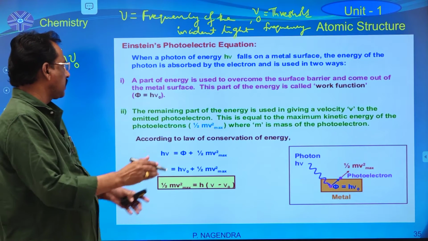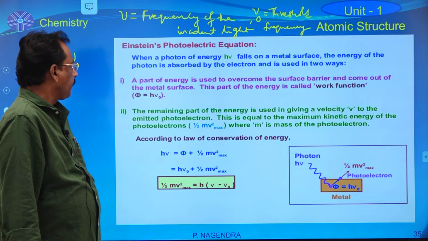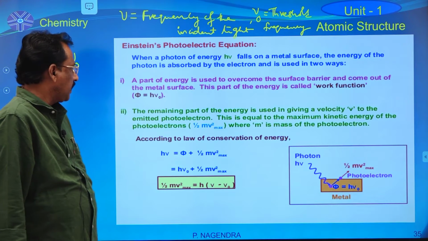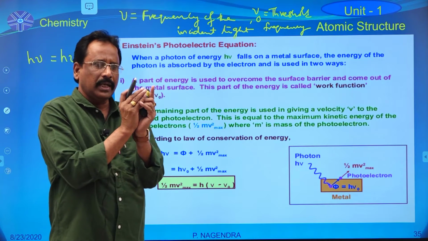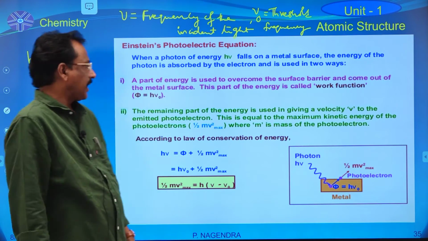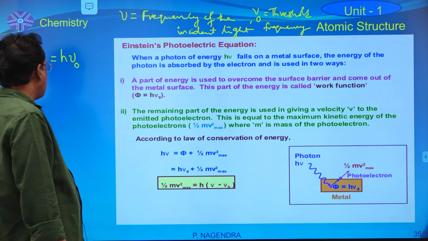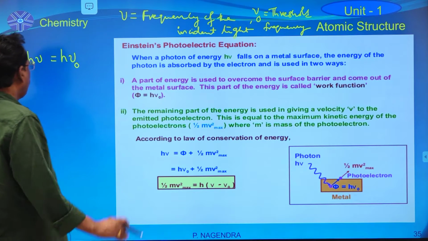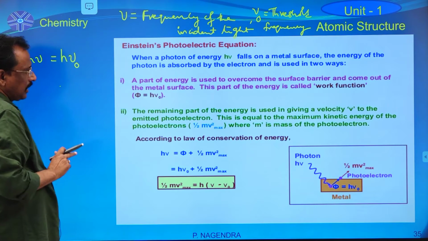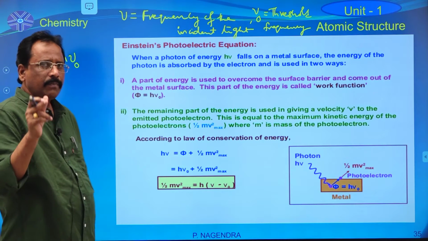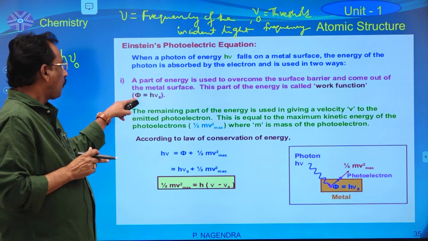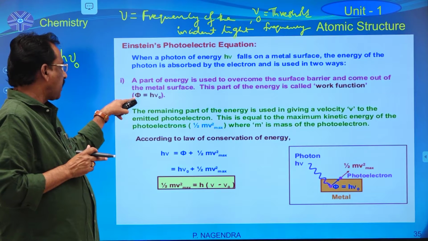So, when the light falls on any metal surface, that energy is utilized in two ways. One way is that some amount of energy is utilized to decrease the attractions between the nucleus and electron. That energy is known as threshold energy. Another name is the minimum energy of the metal, which is represented by phi.